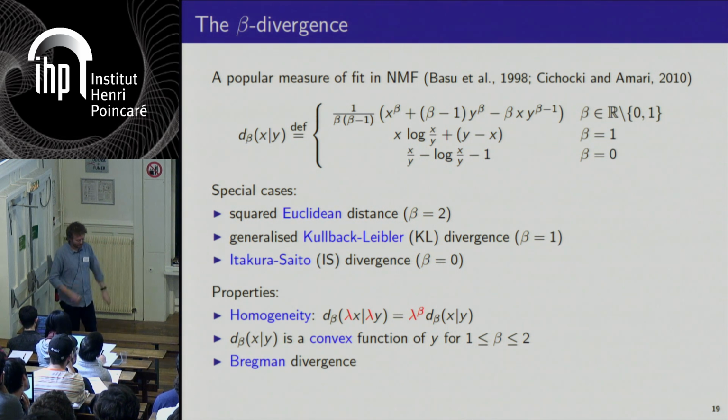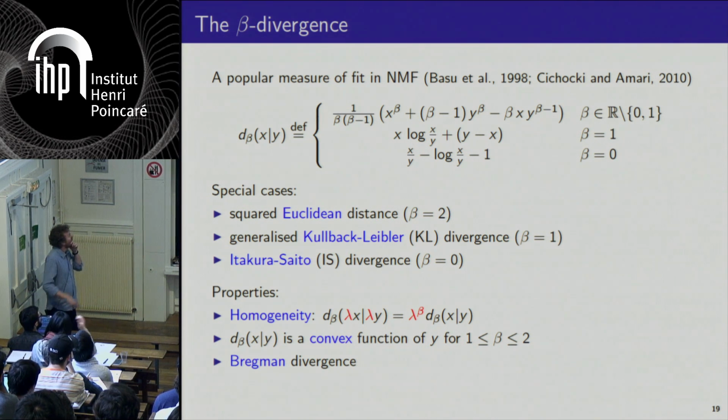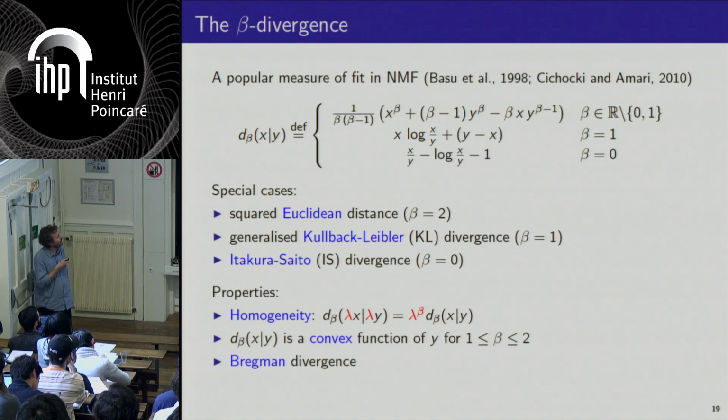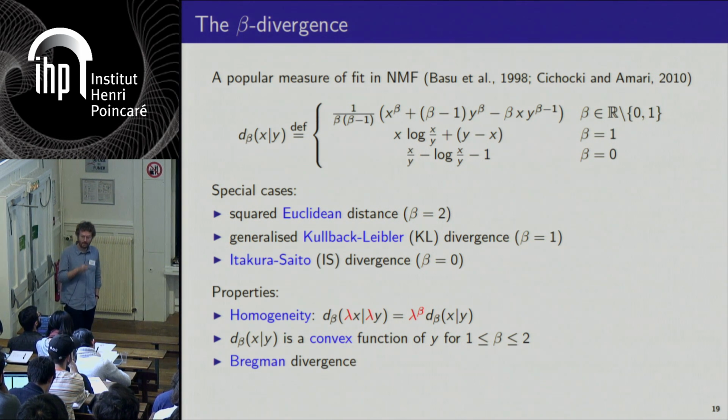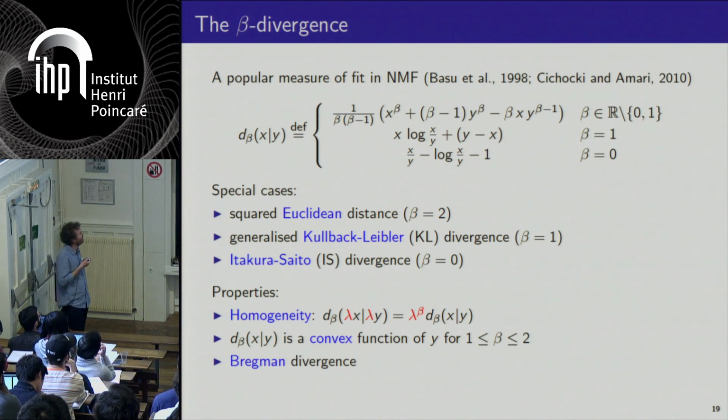So the beta divergence, which has been quite popular in NMF, in particular because it takes these three well-known cases as special cases, is given by this expression. So it's a polynomial expression. It's defined for beta real valued, and it takes two limit cases for beta equals 1 and beta equals 0, which are the so-called generalized Kullback-Leibler divergence and the so-called Itakura-Saito divergence for beta equals 0. So it has these specific properties.